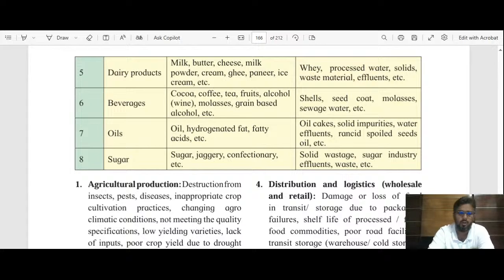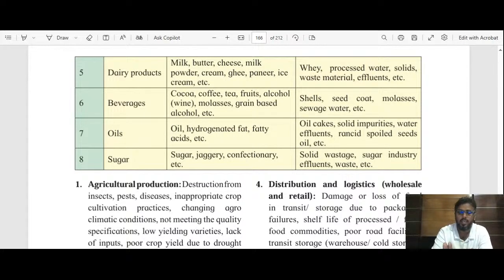So the by-products of these food materials are shells, seed coat, and molasses. Then we have sewage water. Then with respect to oil, different kinds of oils are prepared, hydrogenated fats are prepared, fatty acids are prepared, which are used for human beings. And what are the waste products? Oil cakes, solid impurities, water effluents, or rancid spoiled seeds are the waste materials of oil.